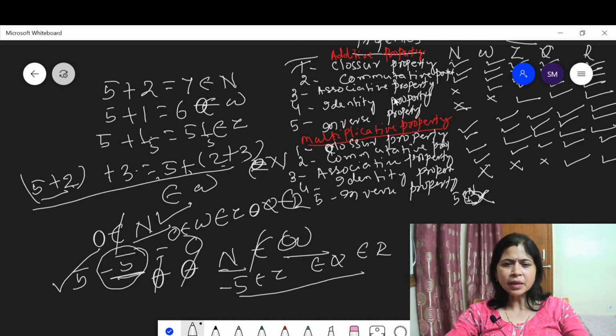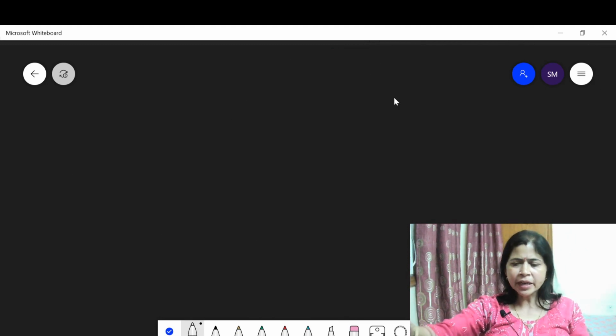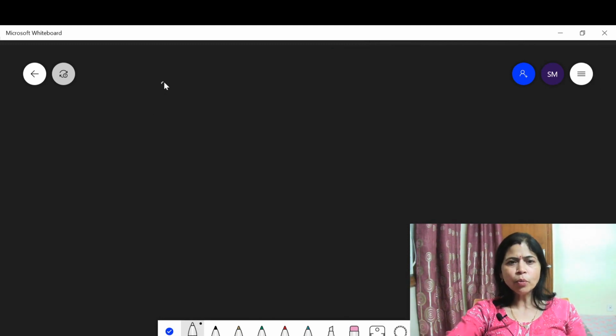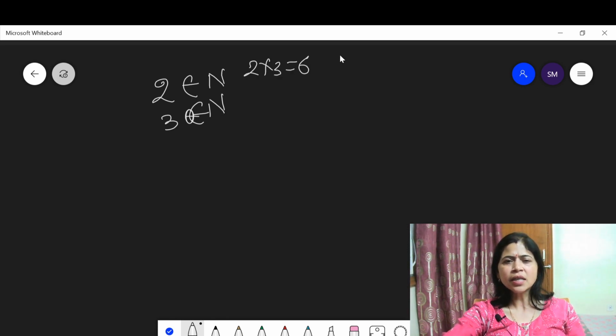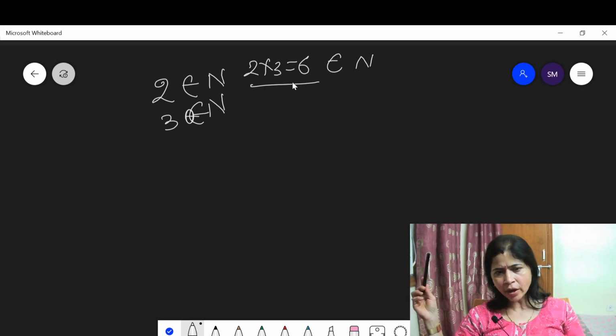Now let us discuss the multiplicative properties. Multiplicative closure property means, suppose 2 belongs to N and 3 belongs to N. Then 2 into 3 is equal to 6. 6 also belongs to N. This means multiplication satisfies the closure property in the set of natural numbers, whole numbers, integers, rational numbers and real numbers.